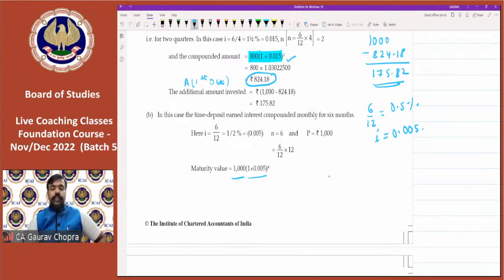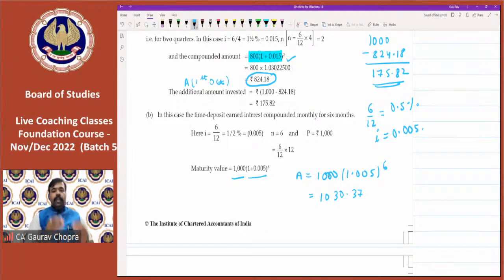This is I. So for maturity value, we can calculate amount is equal to 1000 times 1.005 whole to the power of 6. And then we can calculate. So 1.005, press multiply and equal to for 5 times. 1, 2, 3, 4, 5. Then multiply with 1000. We are getting 1030.37. This is the maturity value. This is the B part.